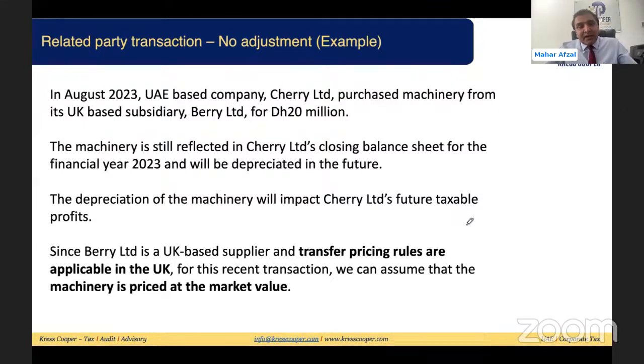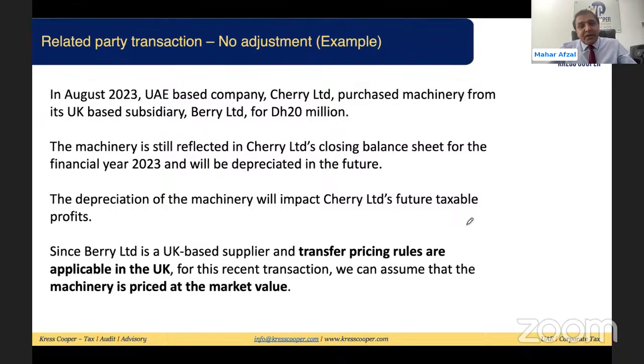Just look into this example. In August 2023, a UAE-based company, Cherry Limited, purchased machinery from its UK-based subsidiary, Berry Limited, and the value of the machinery was 20 million. The machinery is still reflecting in the Cherry Limited closing balance sheet for the financial year 2023 and will be depreciated in the future. Whenever this machinery is depreciated in the books of Cherry Limited, the FTA will allow Cherry Limited this depreciation as an allowable expense. So this depreciation will reduce the taxable profits, and will impact Cherry Limited's future taxable profits.